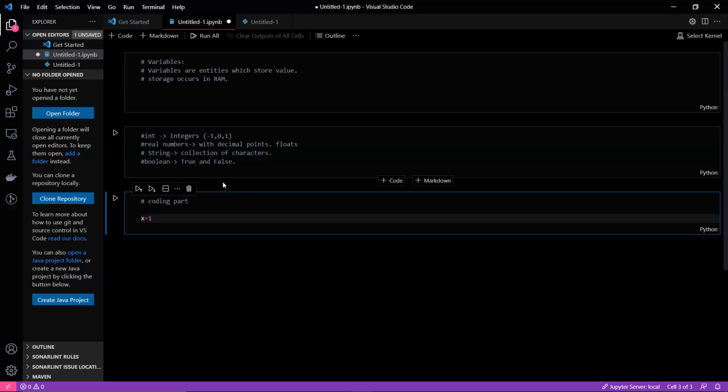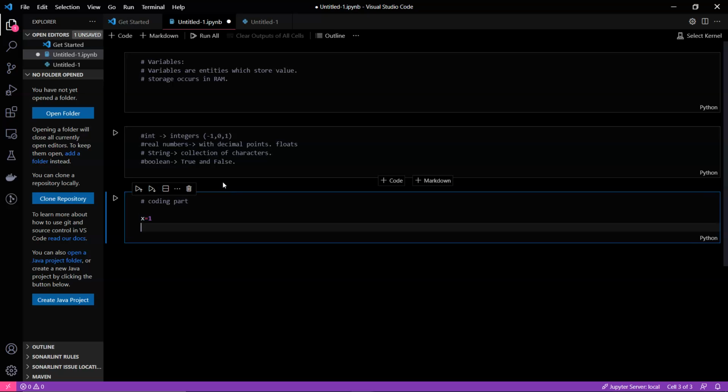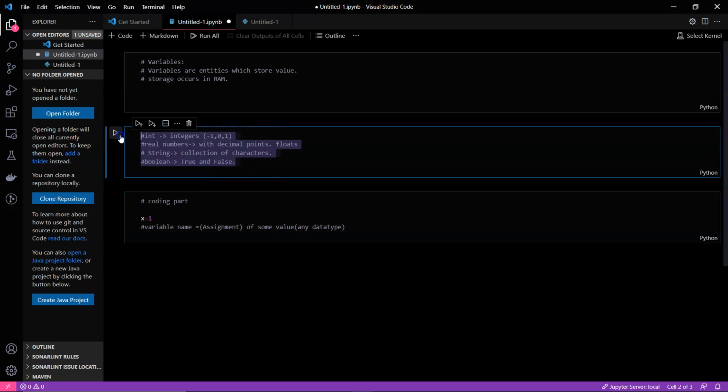In Python we store a value using a syntax of this kind: variable name, and is equal to is an assignment, and you're assigning this variable some value, and this value can be any data type which we discussed in this cell.